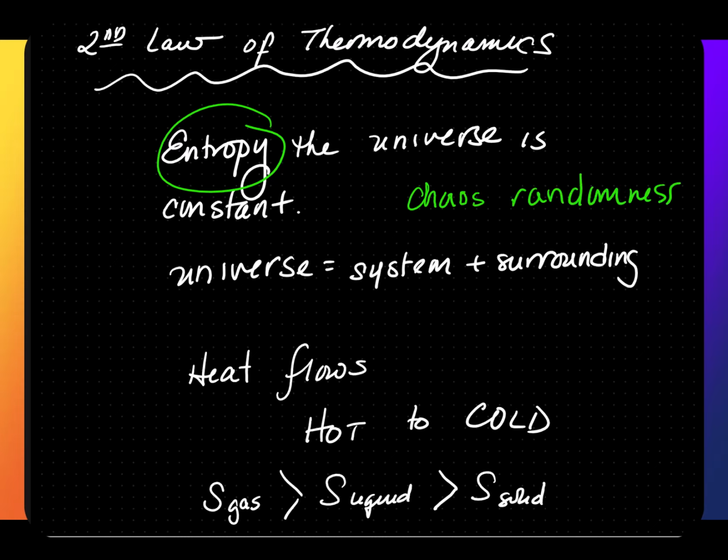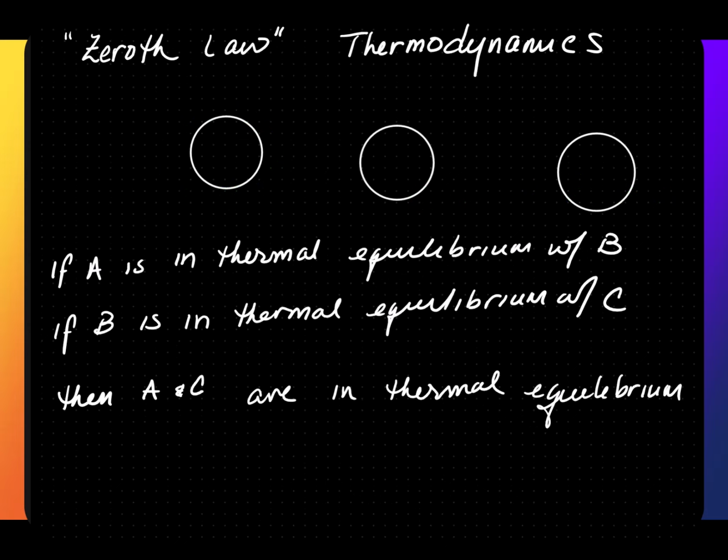We also know that heat flows from hot to cold. So the entropy, symbol S, of a gas is going to be greater than the liquid, than the solid, because gas particles are spread out. They can go in random directions more than solid particles, which are held together in place. The zeroth law of thermodynamics states, if I have three objects labeled A, B, C, if A is in thermal equilibrium with B, and B is in thermal equilibrium with C, then A and C are in thermal equilibrium.